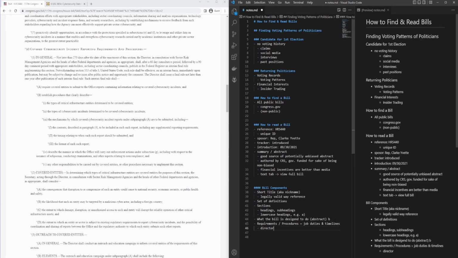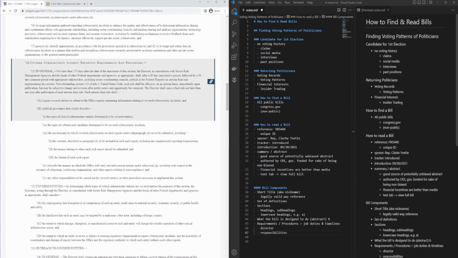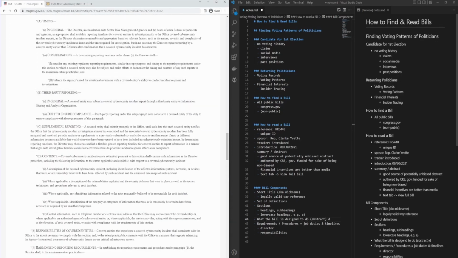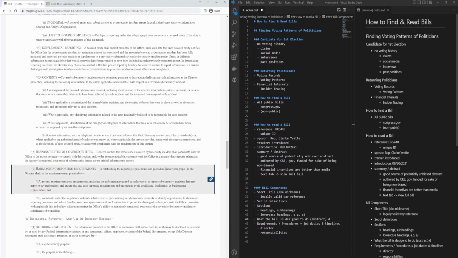From this, we learned that they want to hire a director, and they want this director to have a variety of responsibilities. Responsibilities being defined after Part D. Looks like that is actually D, not B, the backwards B. Furthermore, we go down a little bit more, and after they've defined the responsibilities of these employees, they have to define what the employees are allowed to do and not allowed to do.